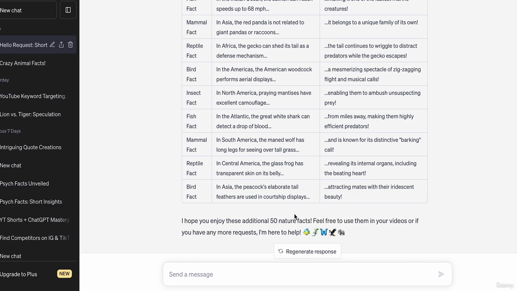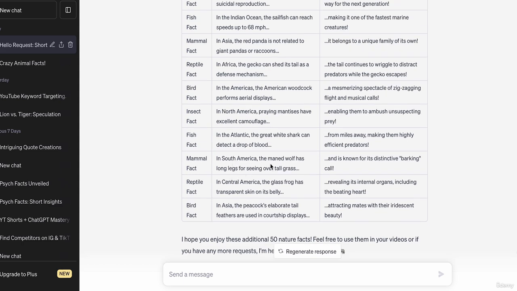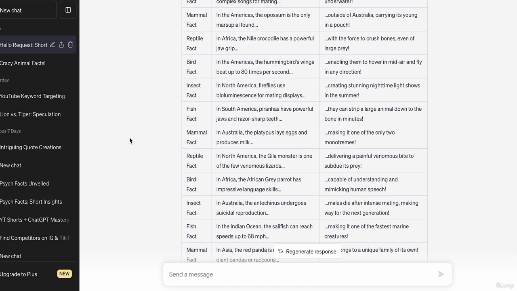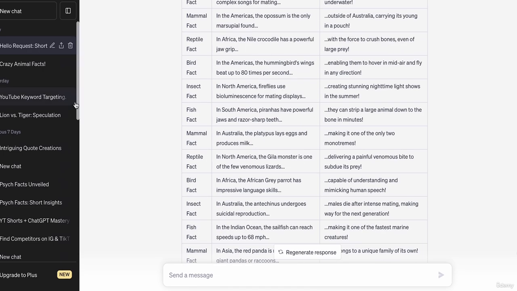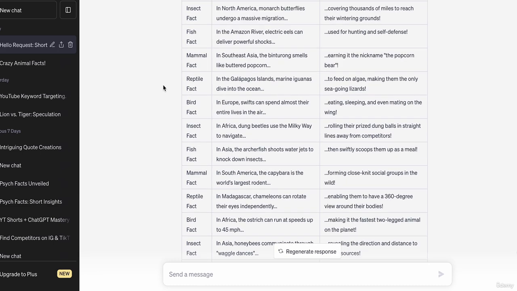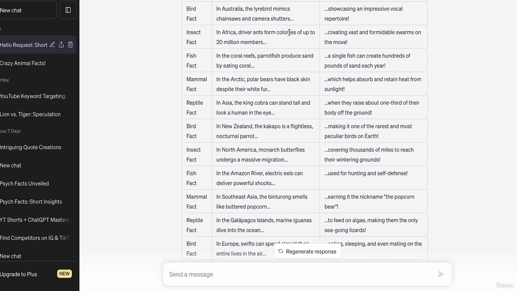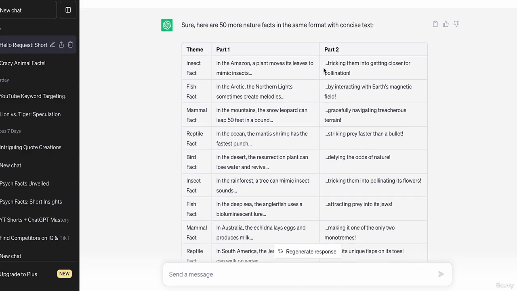So that was 50 really quick nature facts. So that's really good. Got bird facts, mammal facts, insect facts. Let's have a look at some of these. Oh yeah, these are really good. In Africa, the Nile crocodile has a powerful jaw grip with a force to crush bones or even large prey. Let's have a look at some more. In Africa, the ostrich can run at speeds of 45 miles an hour, making it the fastest two-legged animal on the planet. In the Galapagos Islands, marine iguanas dive into the ocean to feed on algae. Okay, guys, yeah, I'm really happy with these. In Asia, the king cobra can stand tall and look a human in the eye. Yeah, wow, these are good. I didn't even know half of these, so yeah, I'm really happy with these.